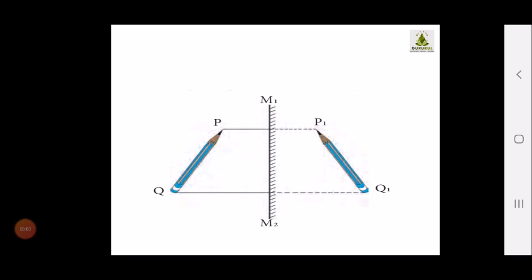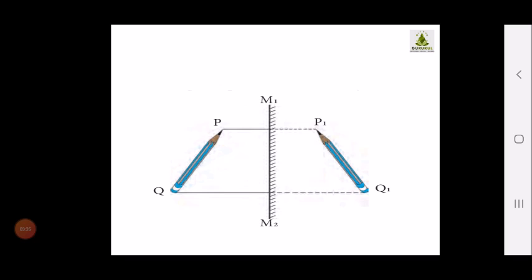Here I just want to teach you a little bit of geometry also. You have studied a point, which is a single point, and a line, which has an infinite number of points. A line segment, a ray, a line, these have an infinite number of points. In the same way, the object PQ is forming the image P dash Q dash.